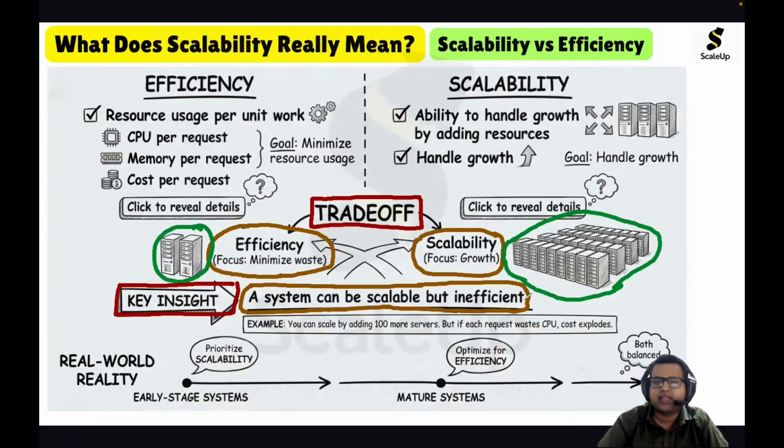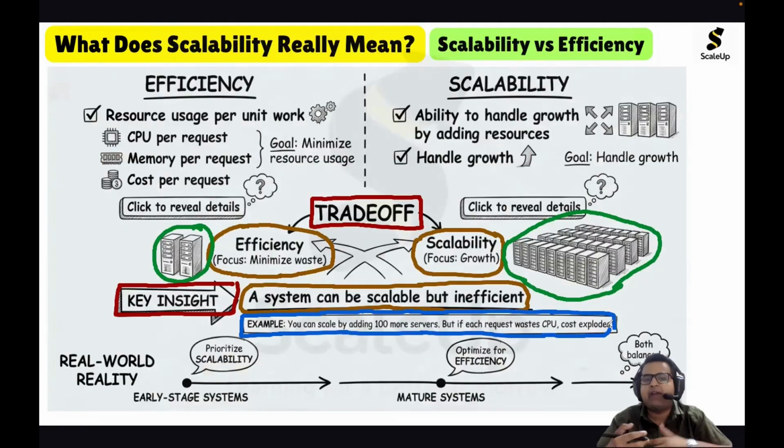For example, we can scale by adding 100 more servers, but if each request wastes CPU, cost explodes. Because to make the system scalable we add more resources, resource usage increases and the system becomes less efficient.